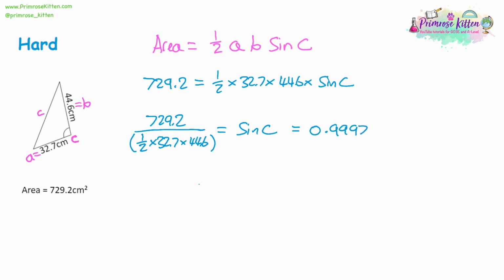0.9997 to 4 decimal places. Now that's sine C, and we just want C on its own. So we need to do inverse sine to both sides here to get C on its own. Press shift sine, type in your answer, and I'm getting 88.6 degrees to 1 decimal place. So that's the missing angle.